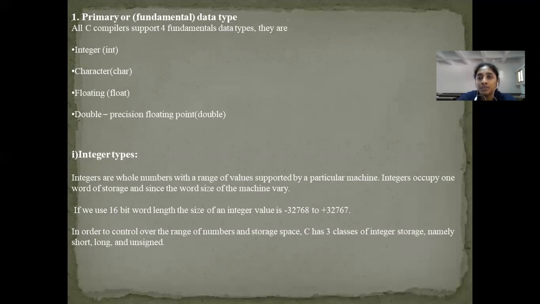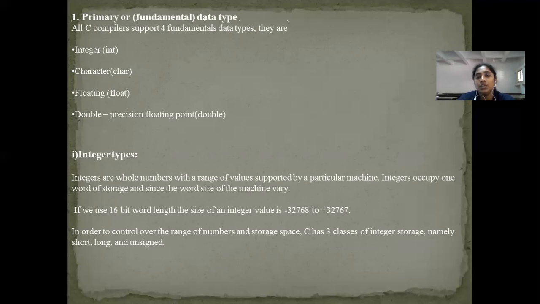Normally the size will be represented in terms of bytes in C language. So the size occupied by an integer depends on the compiler which we use. If we use a 16-bit word length, the size of an integer value is 2 bytes. So here the range of an integer is minus 32768 to 32767. So there is also a range.